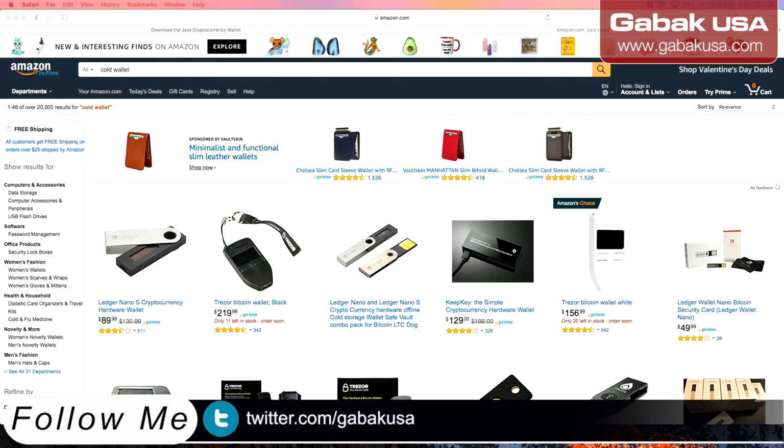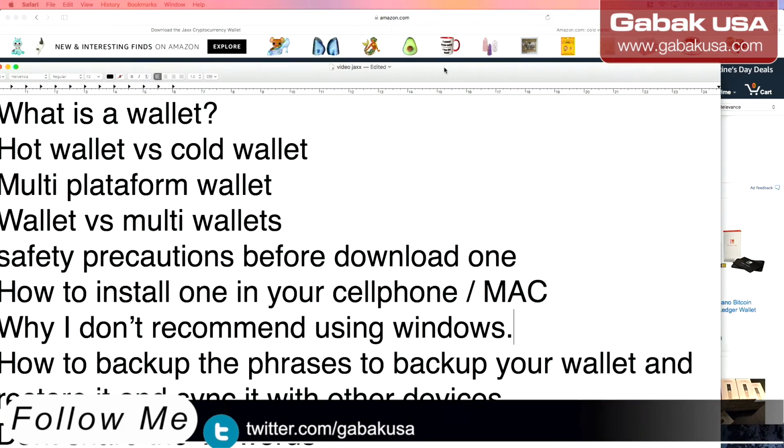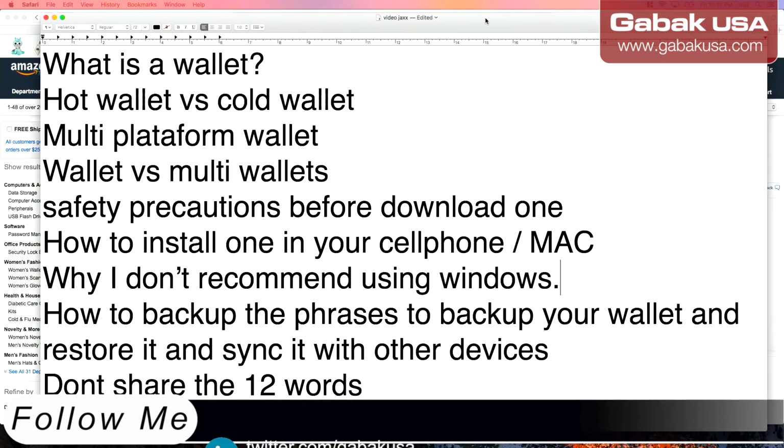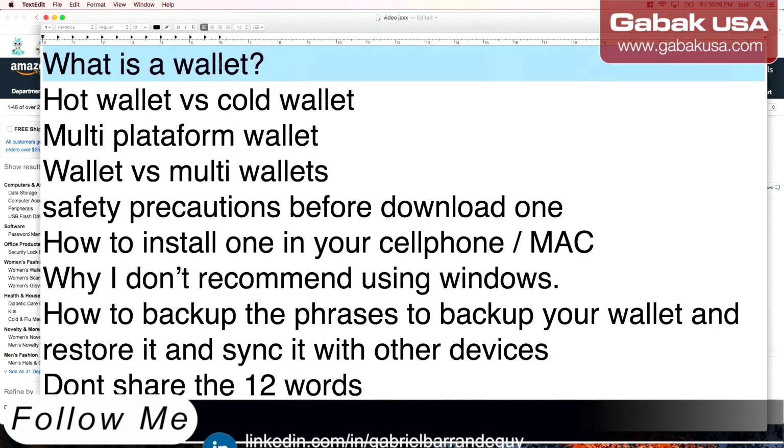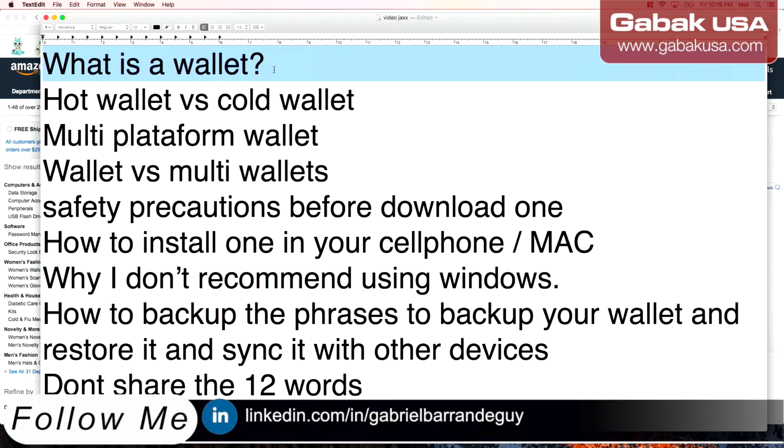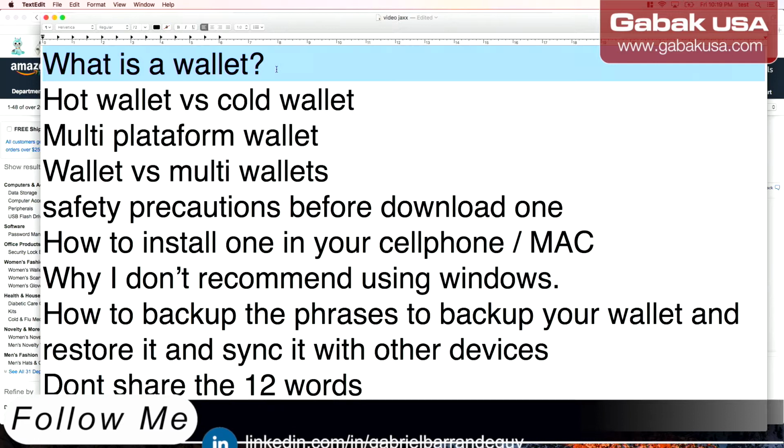So I'm going to change the camera so that way I'm going to show you the differences, all the subjects that I'm going to start talking about. So a wallet, what is a wallet? Like I said before, a wallet is to receive and to send money. Basically that's it. It's the same thing as a physical wallet, where you put all your bills. It's the same thing, but for cryptocurrency.